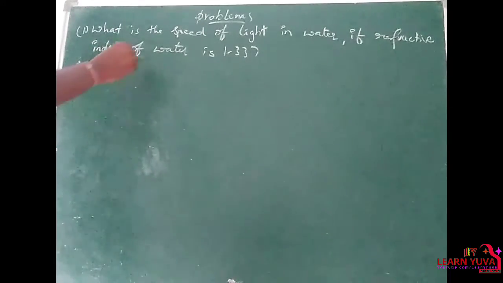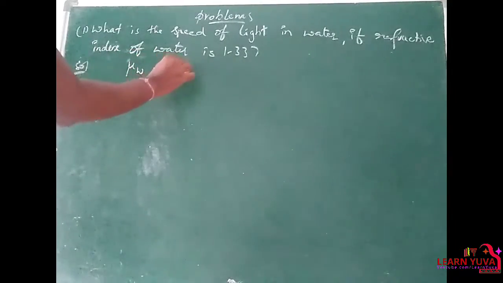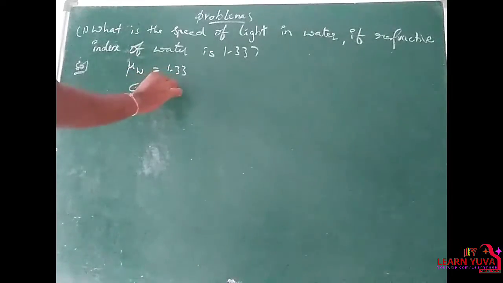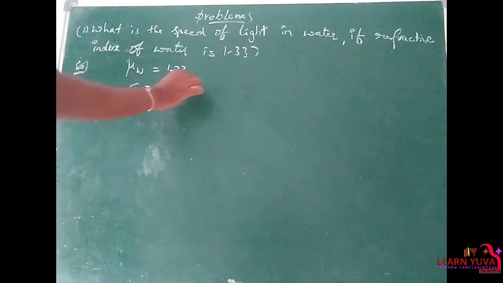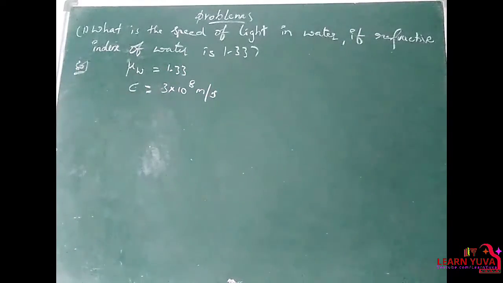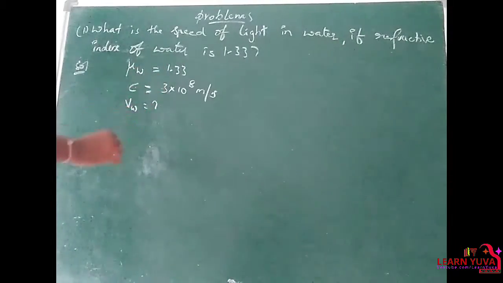Given mu is equal to 1.33, C is equal to 3 into 10 to the power of 8 meter per second. We have to find out the velocity in water. So by the formula, mu is equal to C by V.